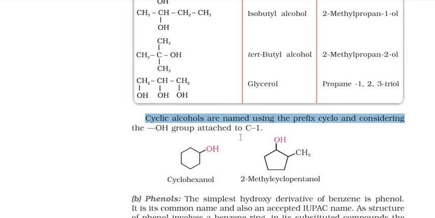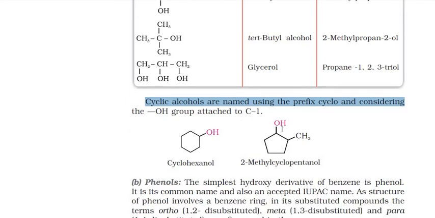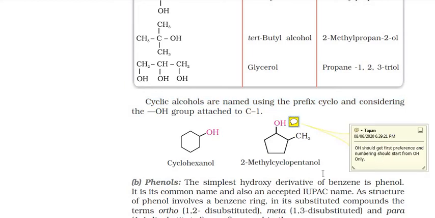OH, just similar to halides. Okay, so in this case the numbering should start from here. So it is 1 and then it comes 2 and so on. So this should be kept in mind.